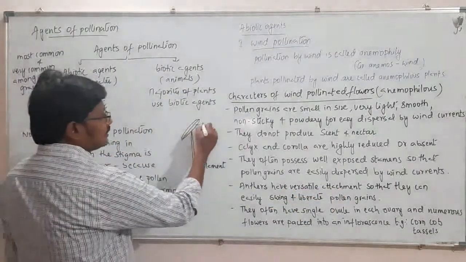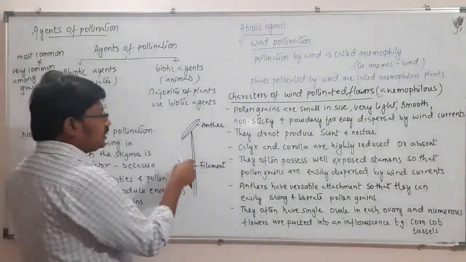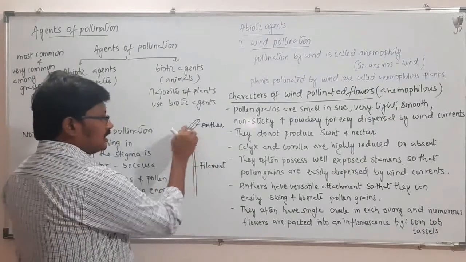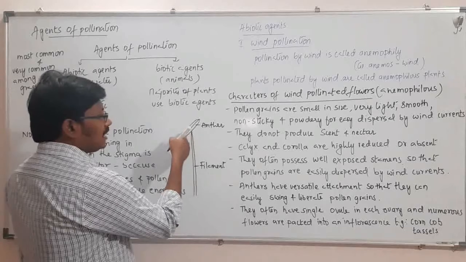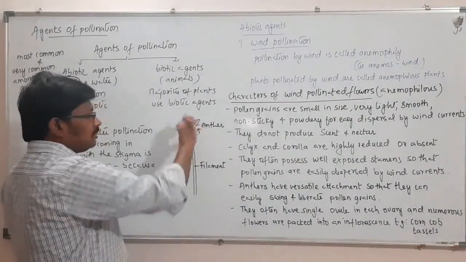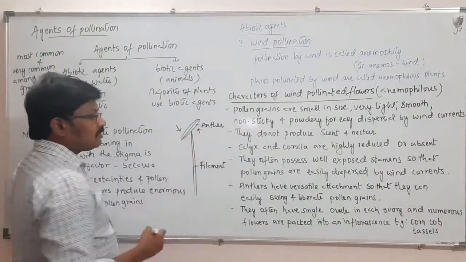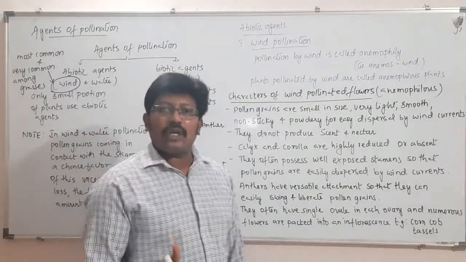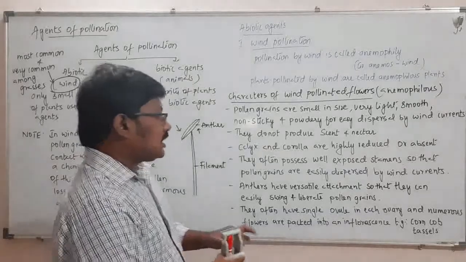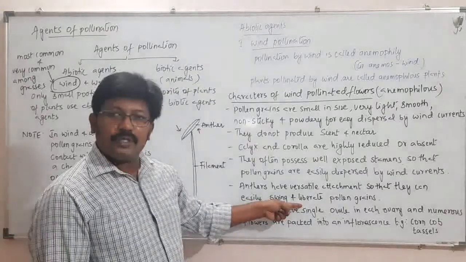So this is the anther. In this versatile attachment, the filament is attached to the anther at the middle, so that the anther has a free movement. The anther can move freely from the center point here. Because of that, it can easily release the pollen grains into air. So the anthers have versatile attachment, so that they can easily swing and liberate pollen grains.